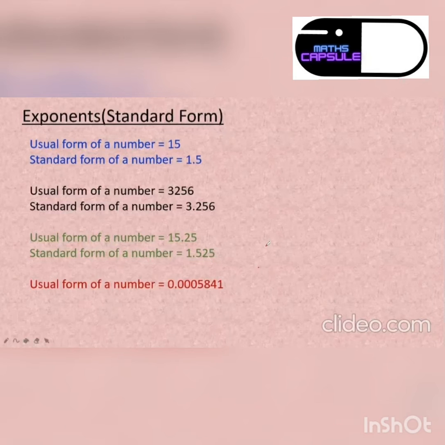One last thing. Suppose this is my number: 0.0005841. What is the standard form? Aishwarya, wrong. No, Mahanya. Write it properly. The number should be valid. Ananya, very good. The number should be valid. 0 is not a valid number. Nivedya, very good.